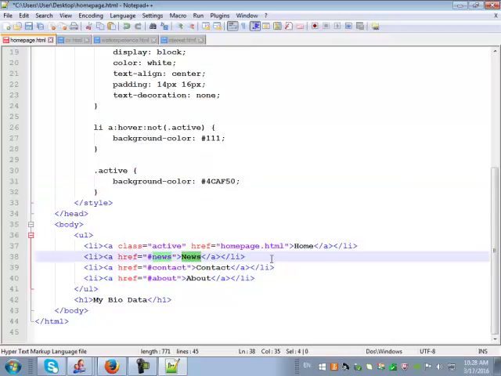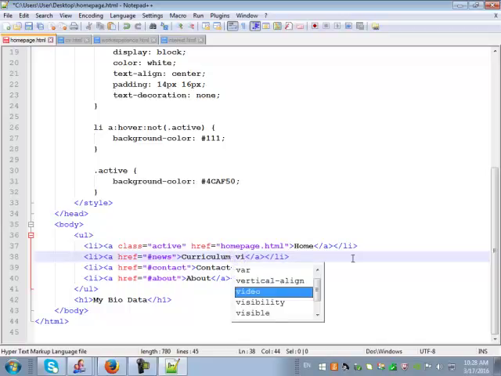And this one, the word is not news, but it is CV. So I can say curriculum vitae. Alright, curriculum vitae.